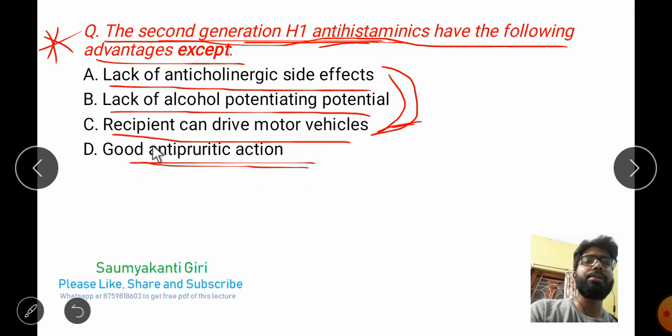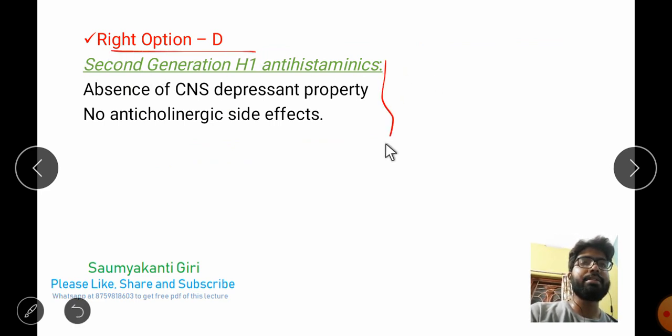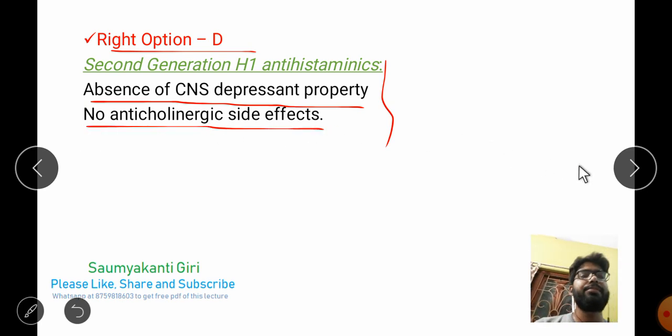The false point regarding second generation antihistaminics is good antipruritic action; they do not have this. So the right option is D. Some points regarding second generation antihistaminics: they do not have CNS depression property and no anticholinergic side effects. These are very beneficial for second generation antihistaminics.